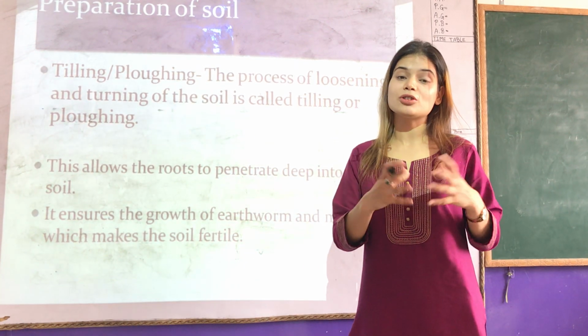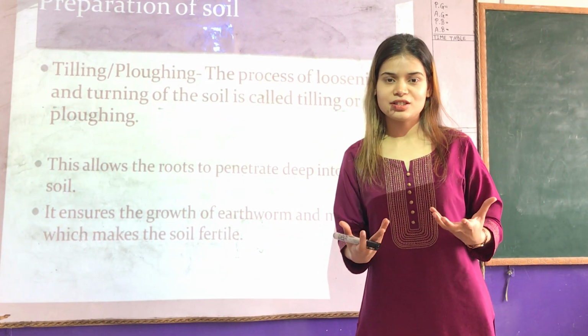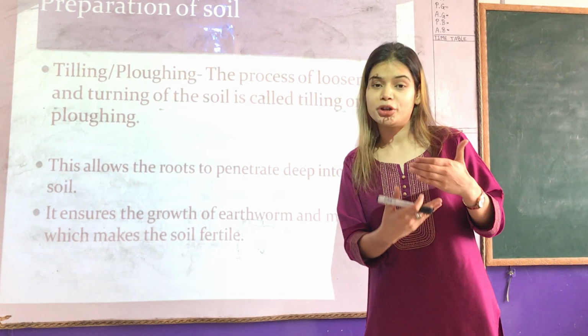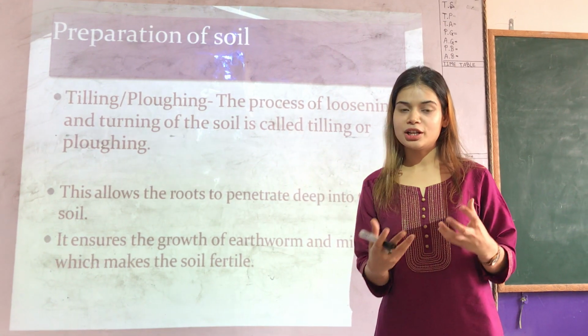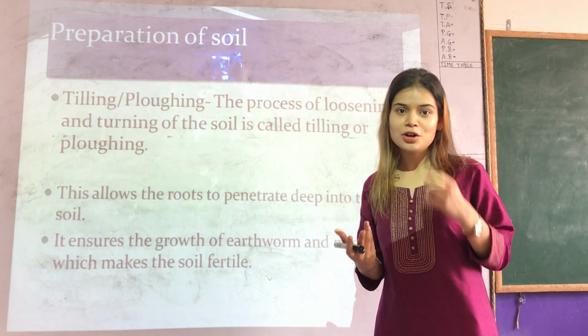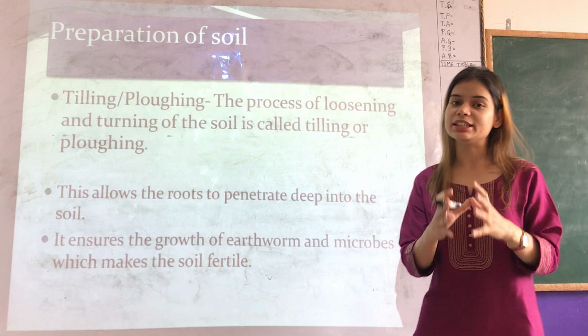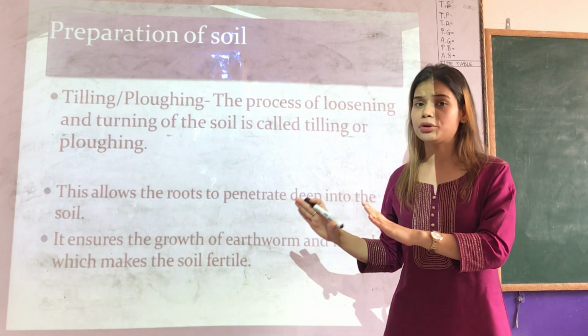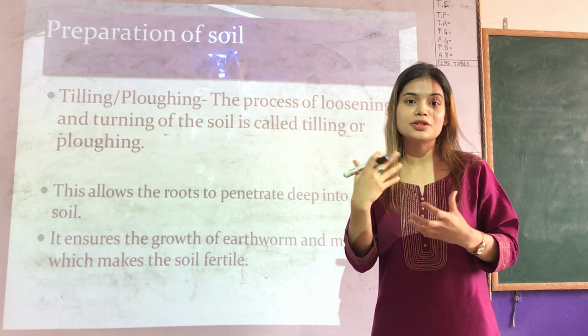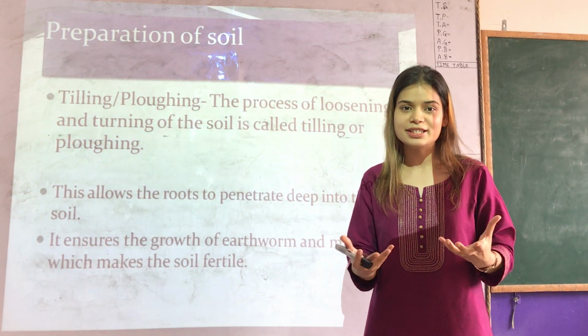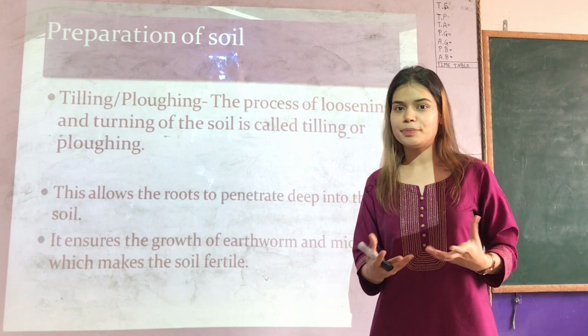Sometimes farmers also add manure and fertilizers to the soil and then do plowing or tilling, so that the manures can be uniformly mixed with the soil, making it more nutritious. So this is what we call tilling and plowing. It is a very important process for preparing the soil so that it can give good yields and the crops can grow properly.